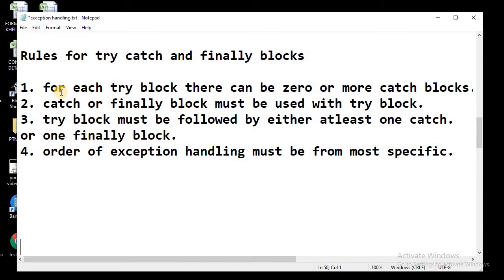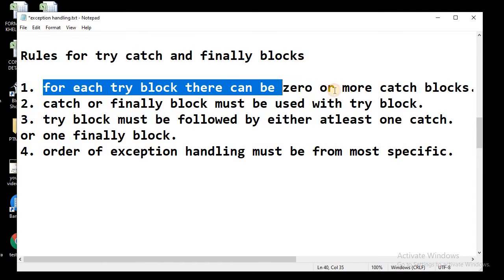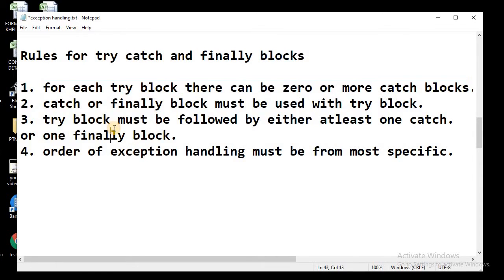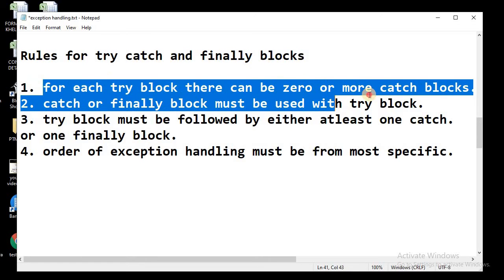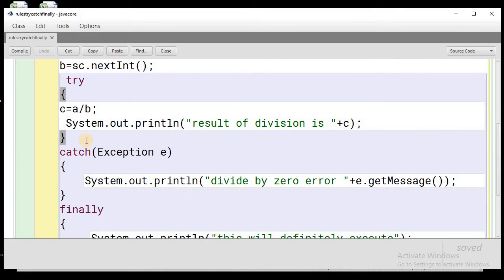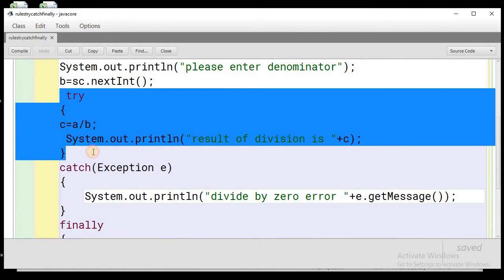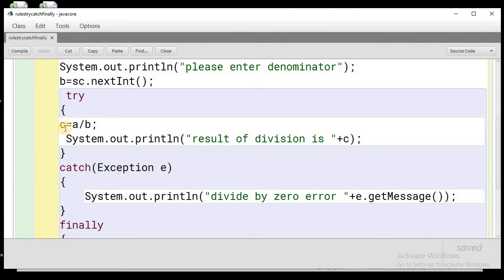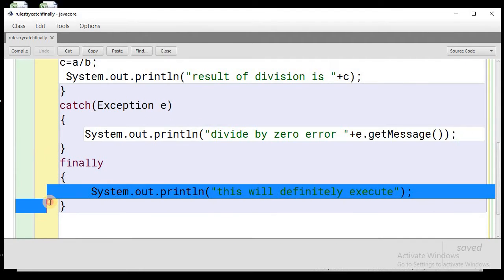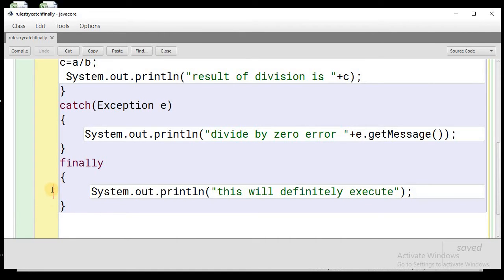There are four major rules. 1. For each try block there can be 0 or more catch blocks. So that means for each try block there can be 0 or more catch blocks. So let me show you what this means. We had already seen what we used to do in try, catch. In the try block we used to keep the code which is suspicious, where we see that the exception may occur. In the catch block we keep the code which is used to handle that exception, and the finally block will definitely be executed and is basically the message giver to the user.